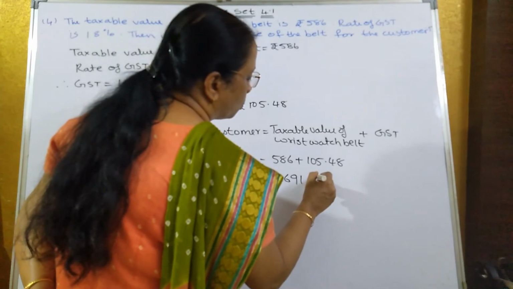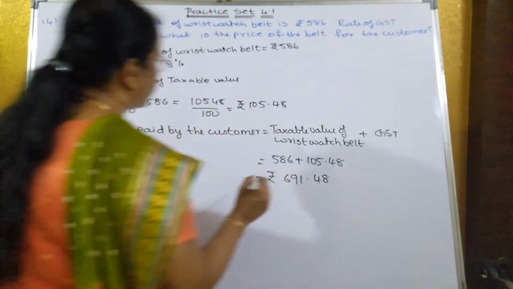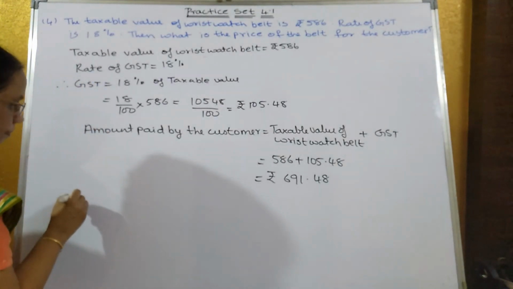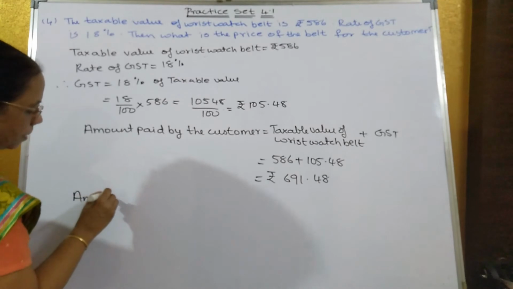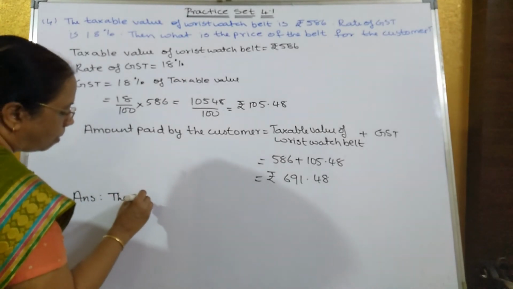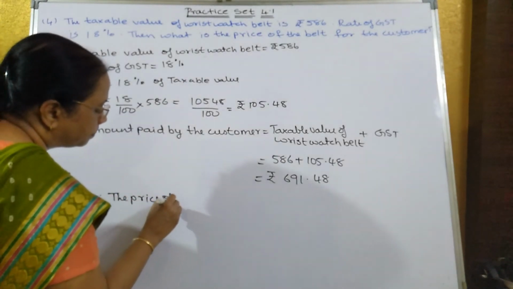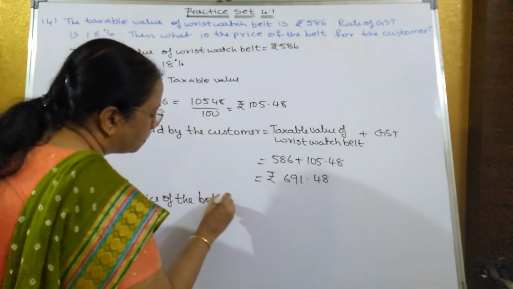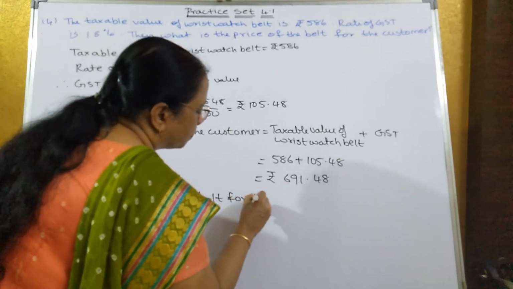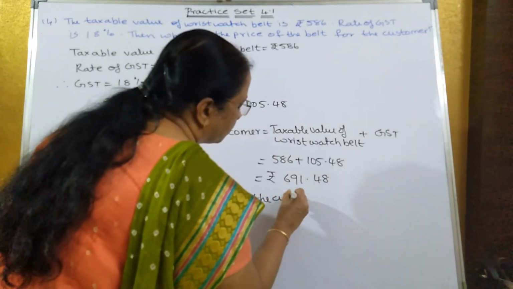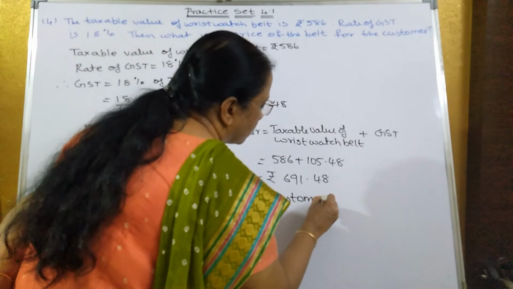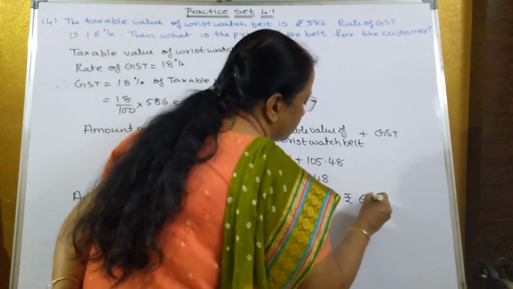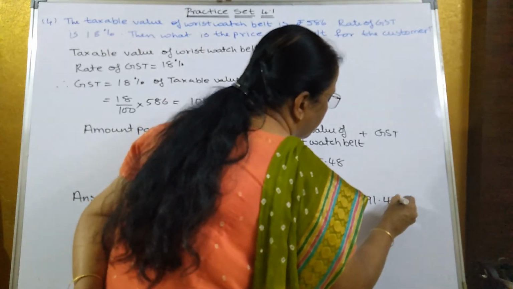691 rupees 48 paise. So then the price of the belt for the customer is rupees 691.48 paise.